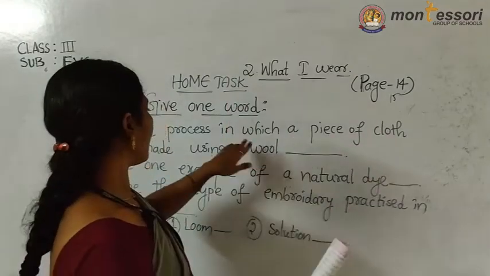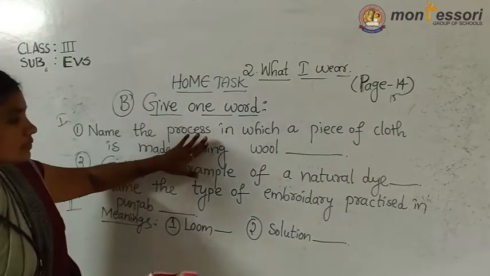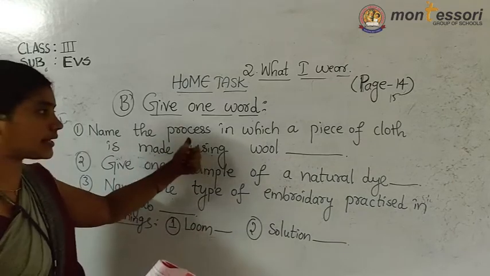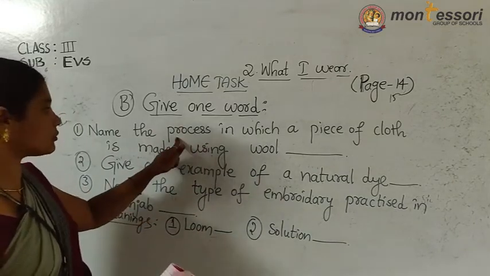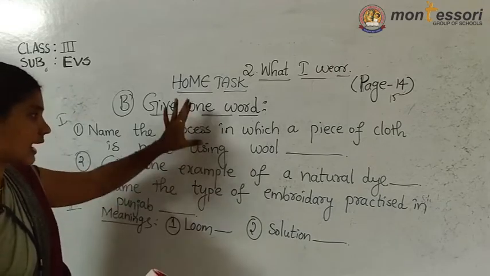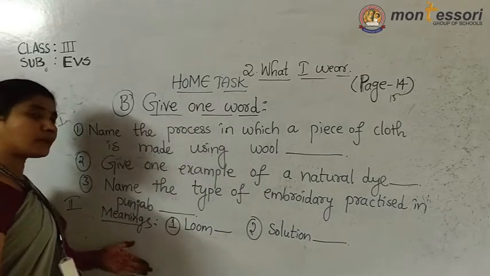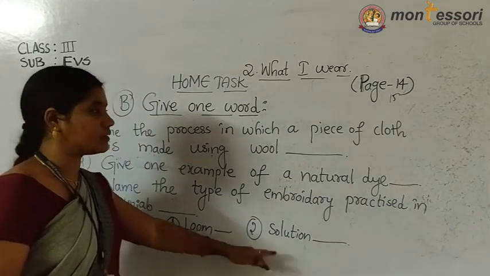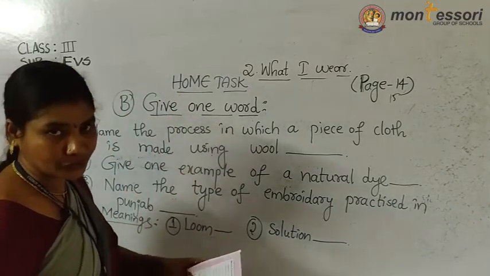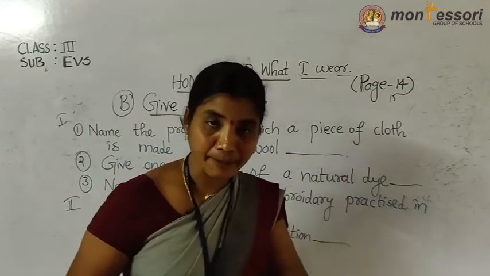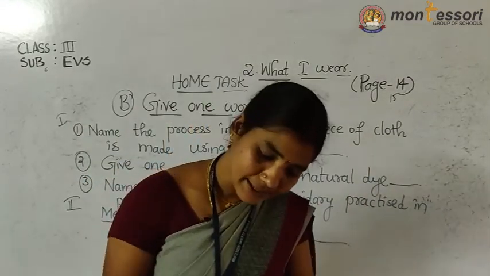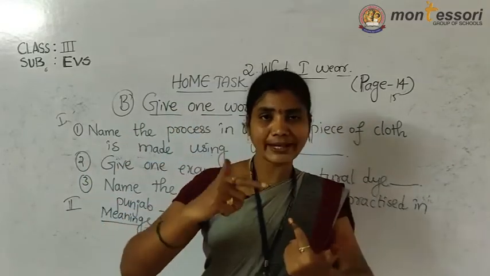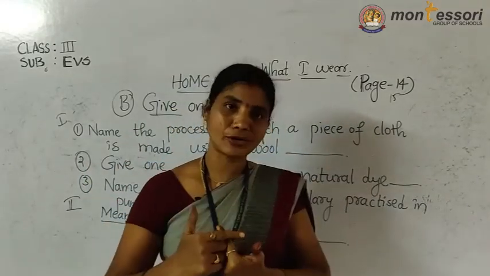Next, I gave this to you, so this is your home task. One word answers, I already explained these. You should write the answers for these three and write the meanings of loom and solution. This is the home task for you. Till this we completed the second lesson, and the second lesson's back bits are given. Today I discussed those bits.